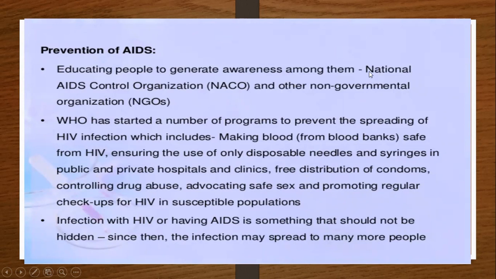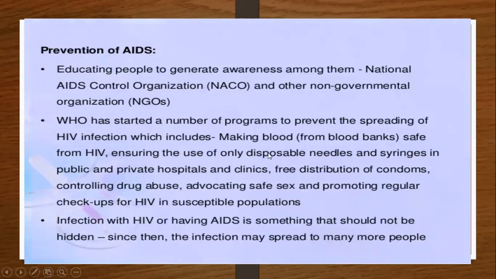So there are two agencies: the National AIDS Control Organization, NACO, and the other non-governmental organizations, NGOs. Then the WHO started a number of programs to prevent the spreading of HIV infection, which includes first making blood safe from HIV. First of all, you have to test the blood for HIV infection. If it is negative, then this blood goes to the blood bank and is given to a healthy person. If it has the HIV infection, then it is discarded.